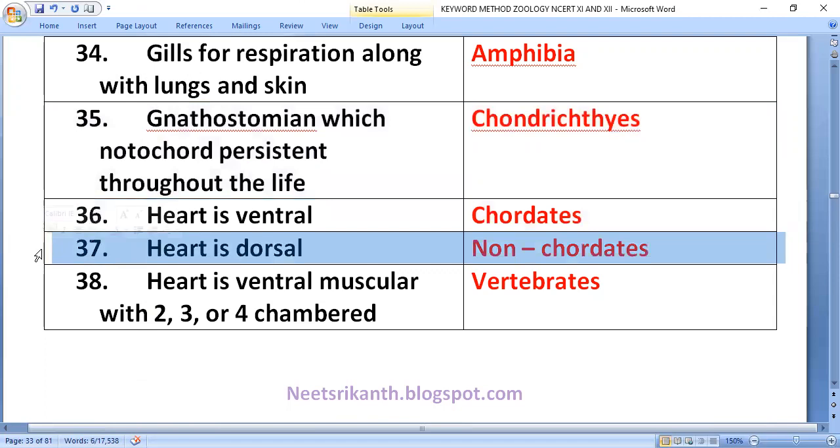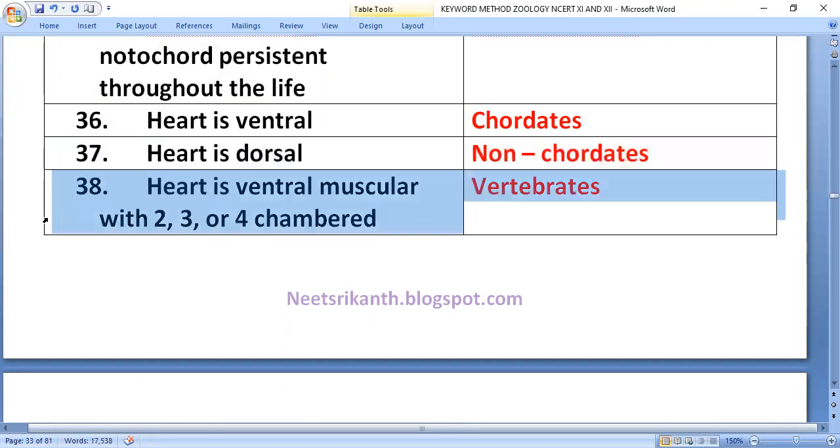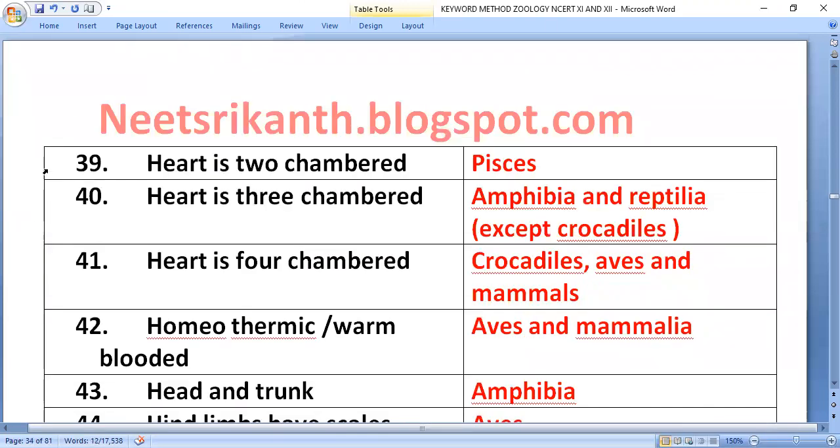Heart is dorsal, non-chordate. Heart is ventral, muscular with 2, 3 or 4 chambers in vertebrates. Heart is 2 chambered, fishes, pisces. Heart is 3 chambered, amphibia and reptilia except crocodile. Heart is 4 chambered, crocodile, aves and mammals.